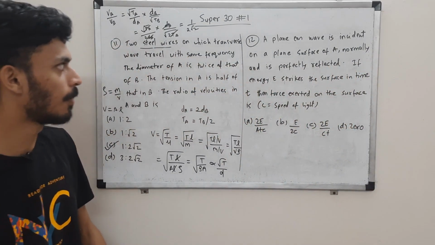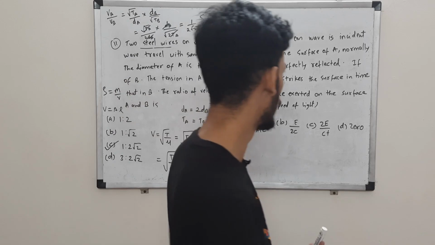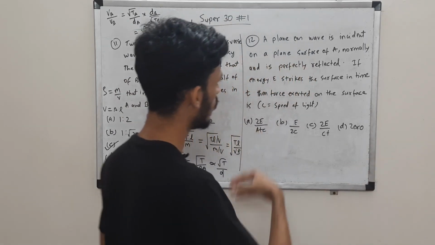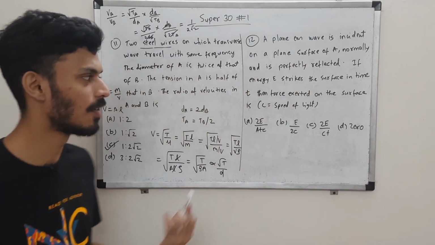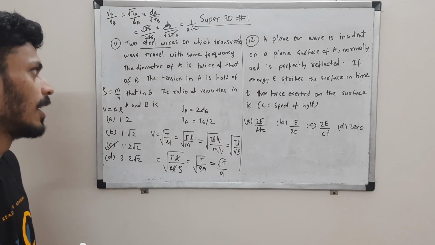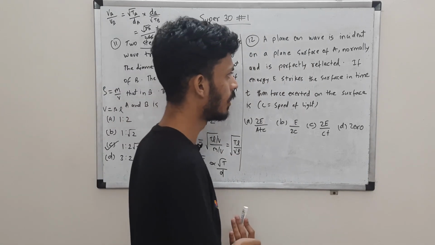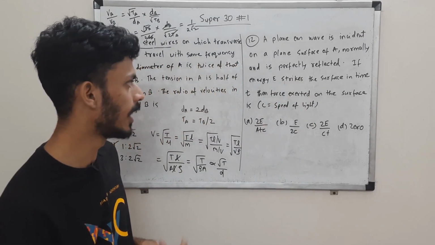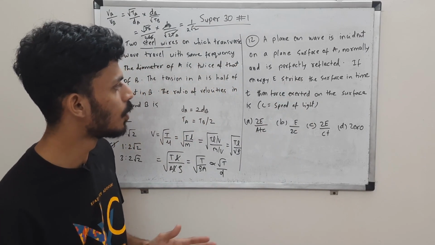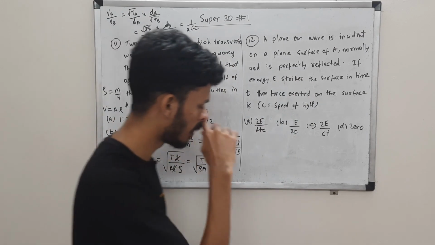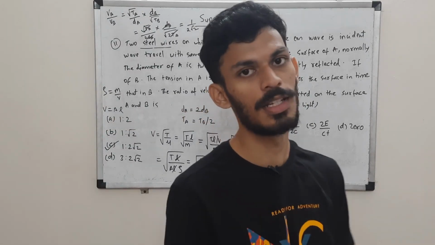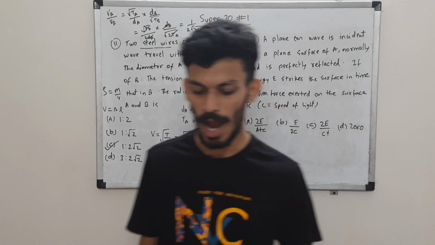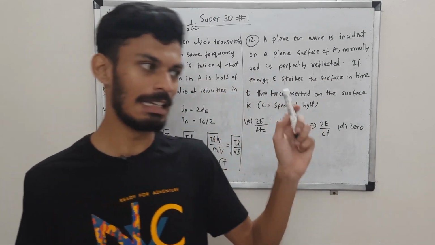We have a plane electromagnetic wave which is incident on a surface, and the energy transferred is E to the surface, and it is of course perfectly reflected, ideal case. Okay, and so E energy strikes the surface in time t. A is the area of the surface. You are supposed to tell what is the force exerted on the surface, right? Force is rate of change of momentum. Okay, and you know that radiation carries momentum.